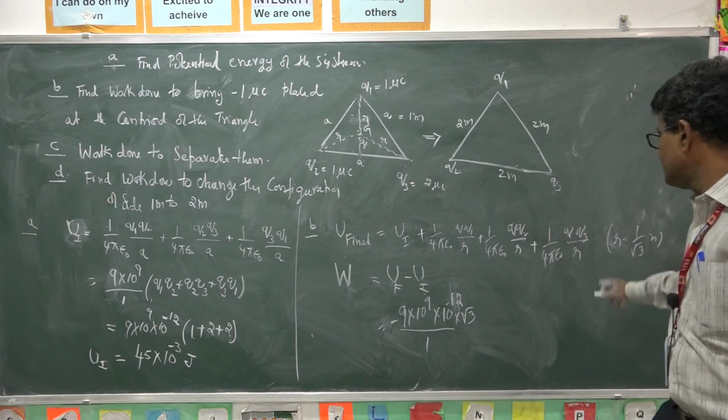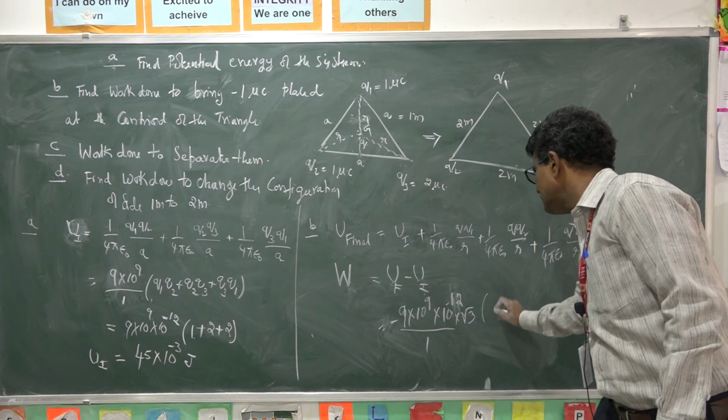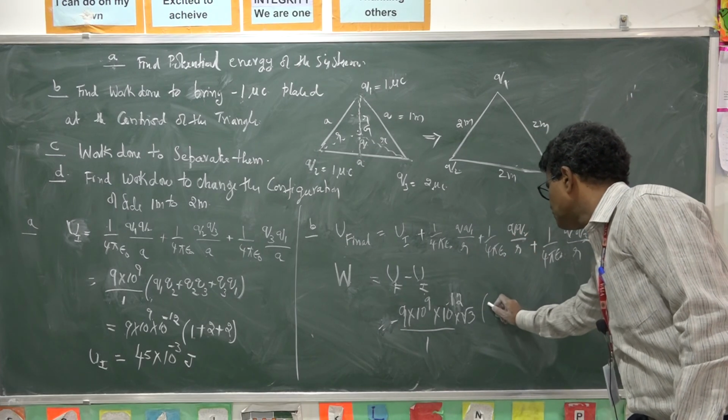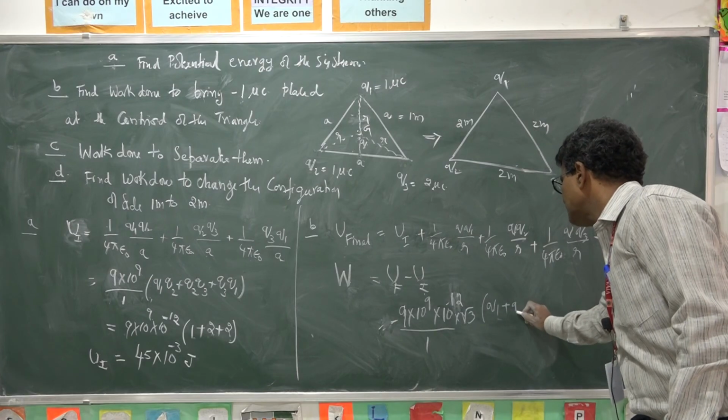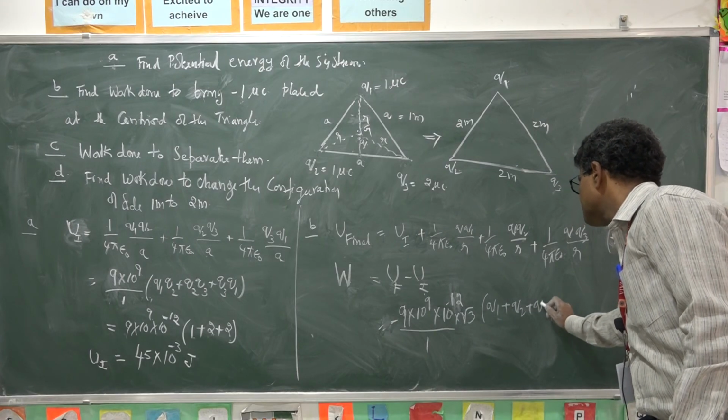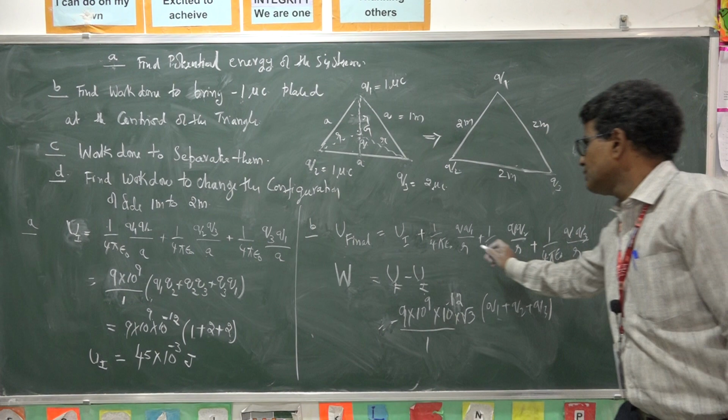Into, so this one I take as common. So what is left? Q1 plus Q2 plus Q3. So I got this.